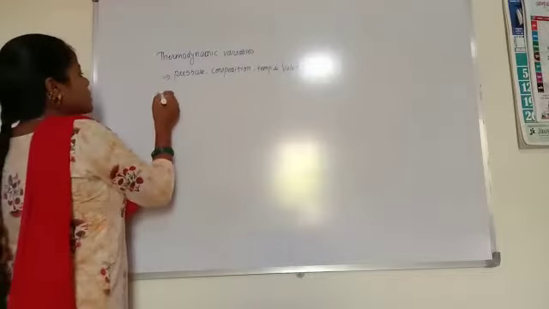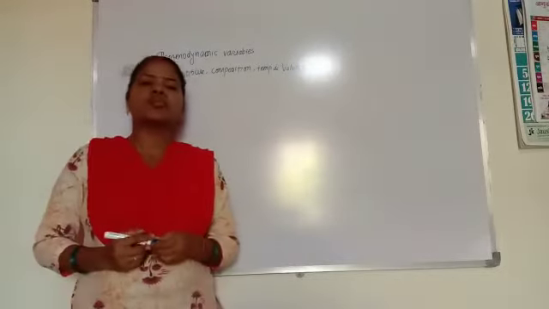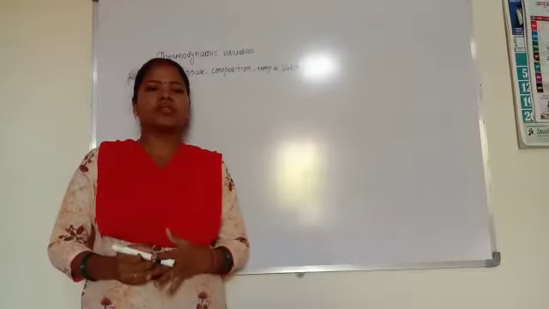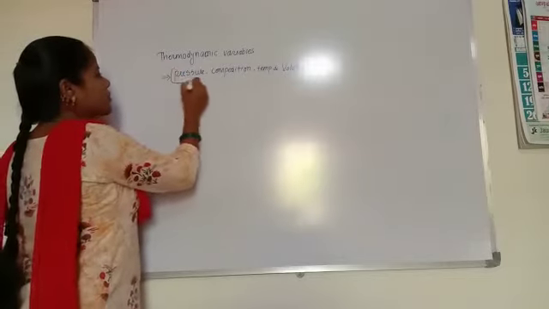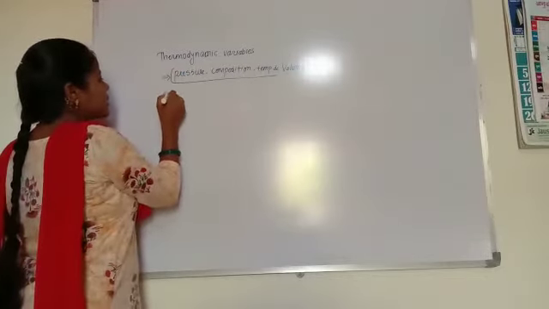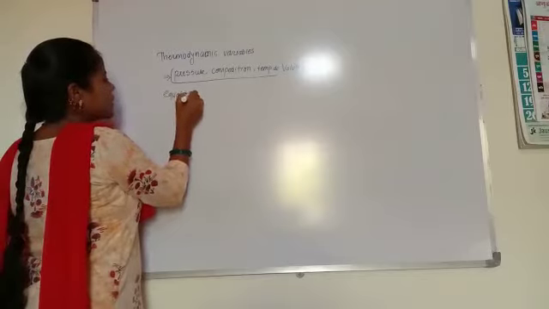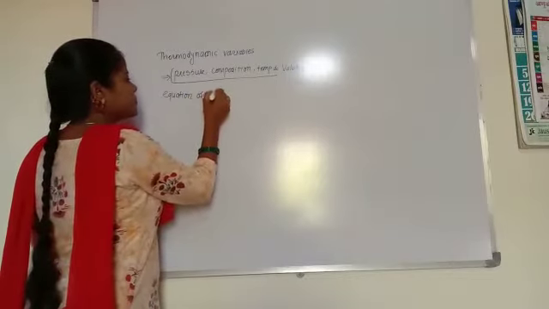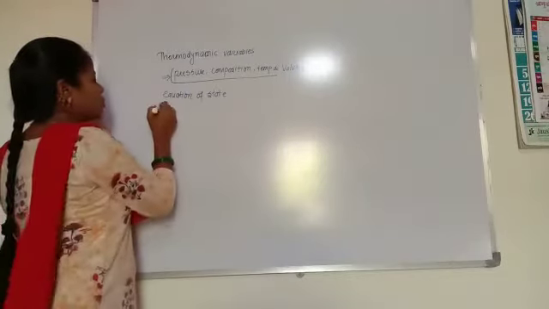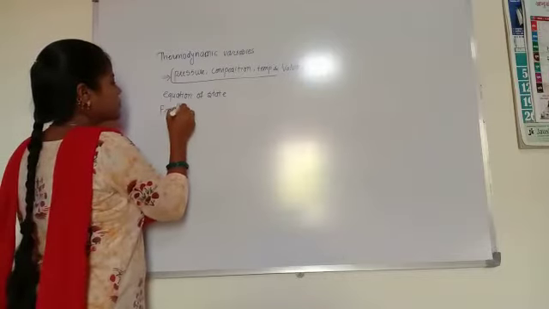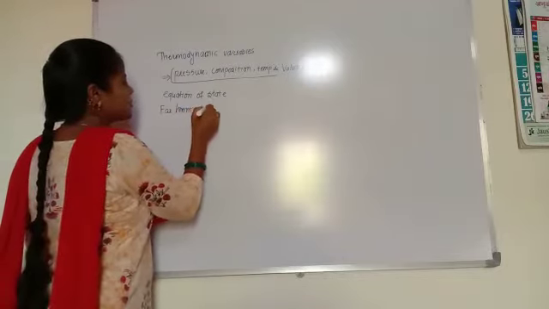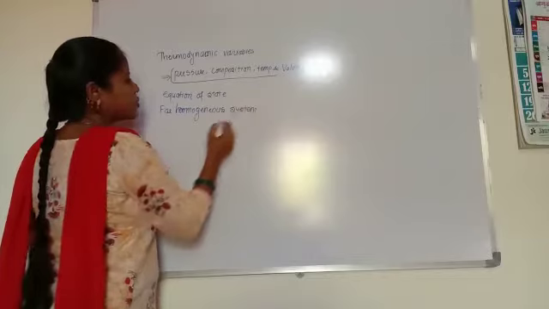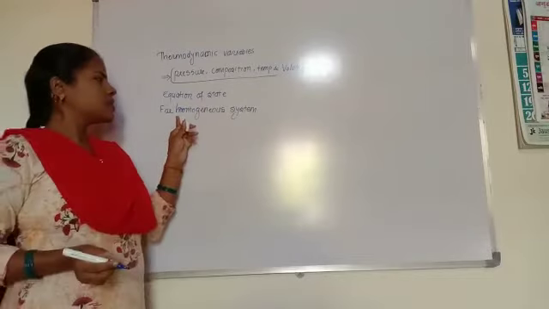If we consider the system to be homogeneous, with a single substance involved, and we write an equation between these four variables, that is called the equation of state. The equation between these thermodynamic variables is called the equation of state. So for a homogeneous system, the equation of state can be written.